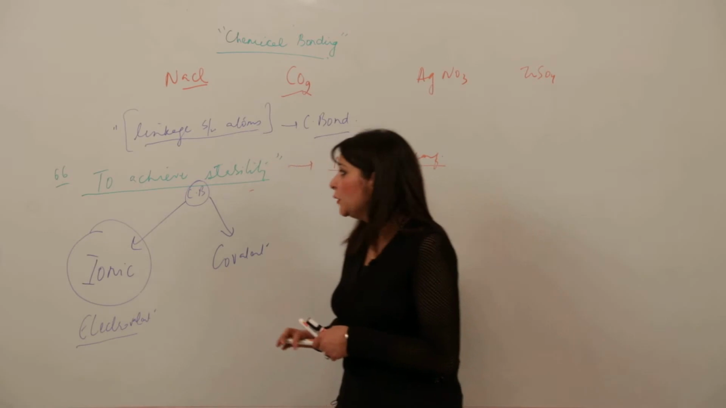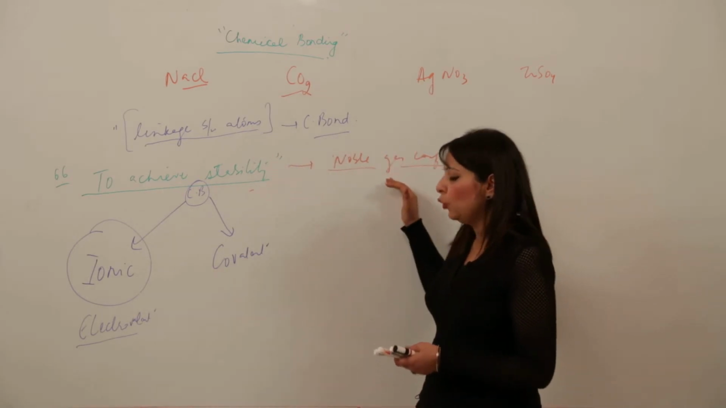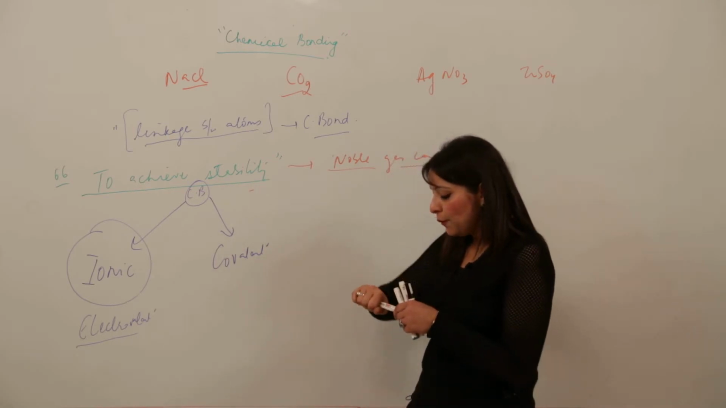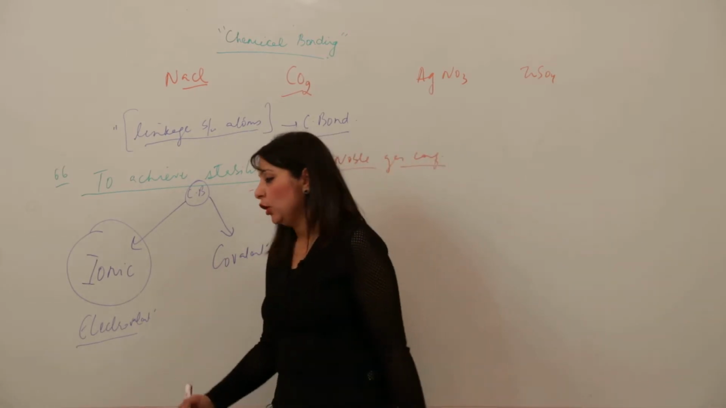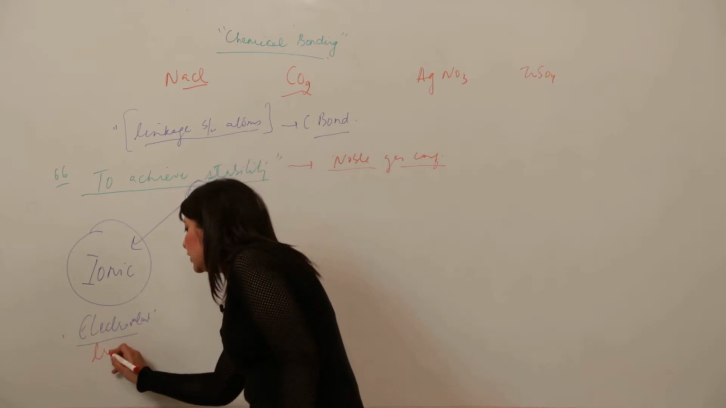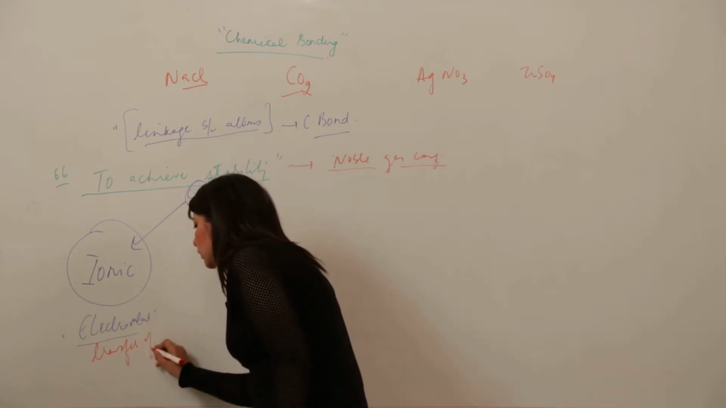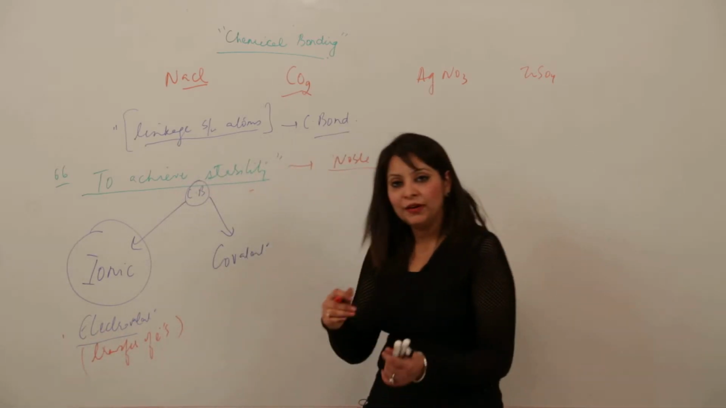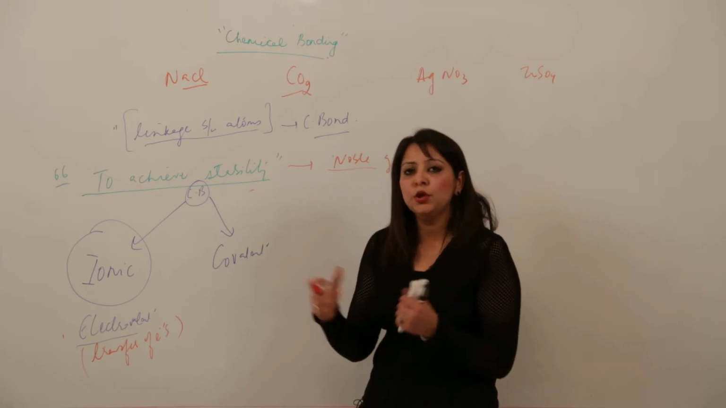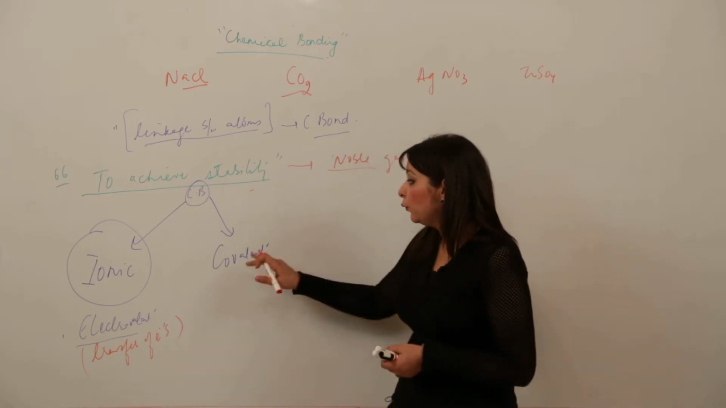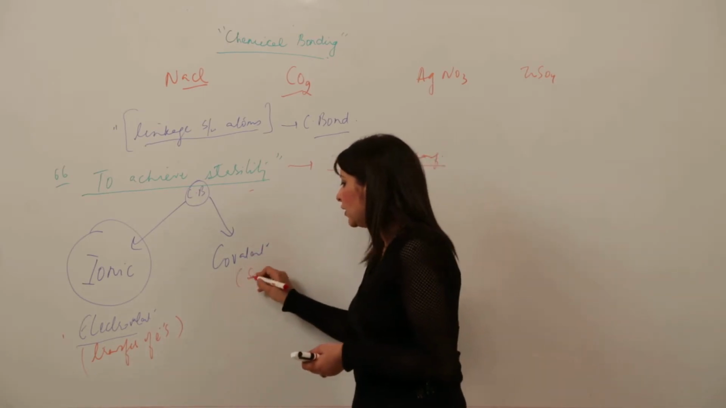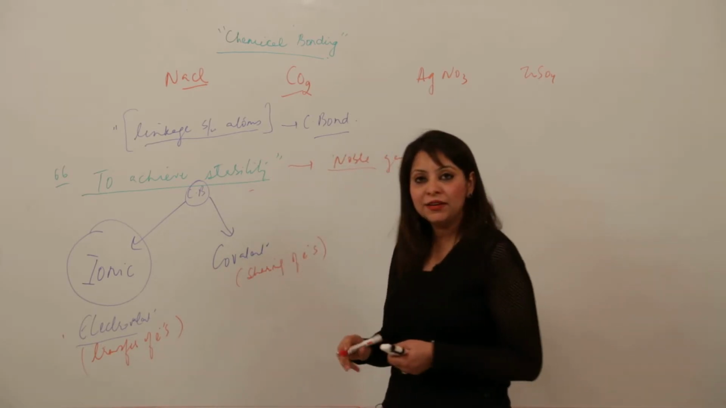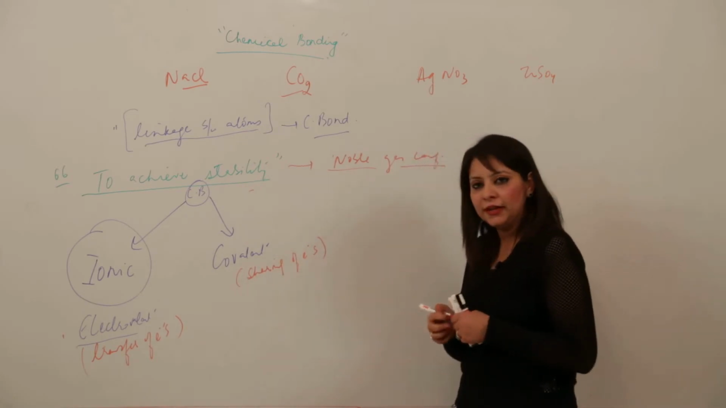To achieve stability, to achieve noble gas configuration, two kinds of bond are possible, ionic and covalent. What will happen in the ionic bond? The ionic bond just involves the transfer of electrons, as in the example I illustrated with NaCl. One will be losing, the other will be gaining. Mutual understanding, right? And what will happen in the covalent bond? It occurs due to sharing of electrons.